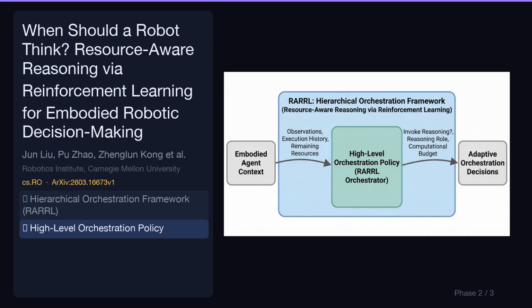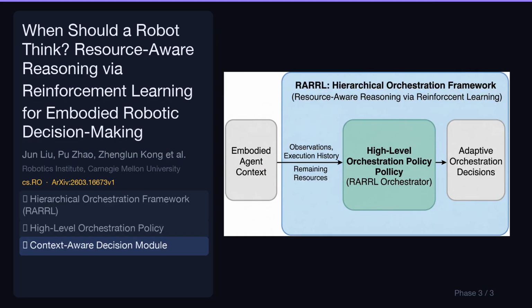It determines when to invoke reasoning, selects the appropriate reasoning role, and allocates computational budget to optimize performance. The policy makes decisions by considering current observations, the agent's execution history, and available computational resources. This enables dynamic adaptation to environmental changes and resource constraints for efficient operation.